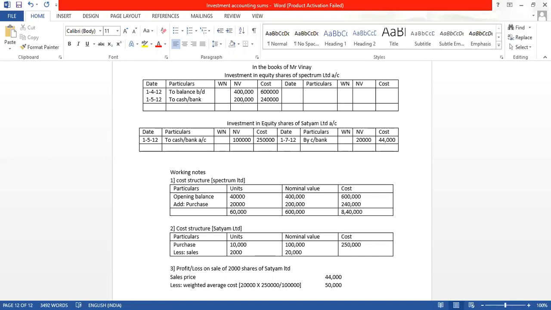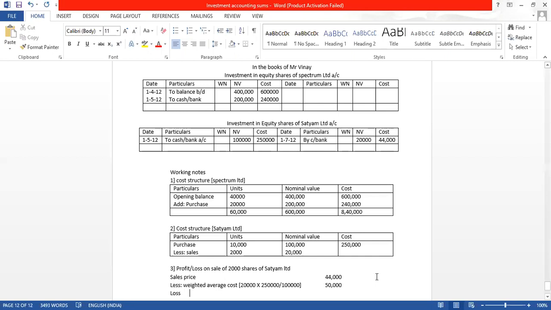The cost was 50,000 and we sold for 44,000. The value of the equity shares was 50,000. Cost means value. Value was 50,000 and we got only 44,000. So it is a loss, correct? Because 50,000 was the cost and we sold for 44,000.